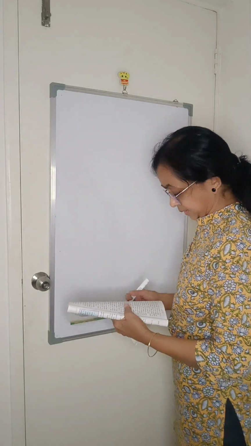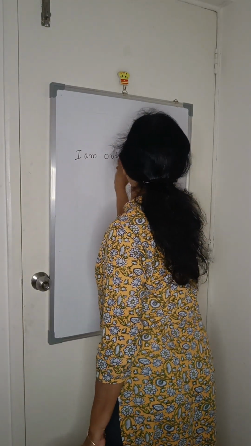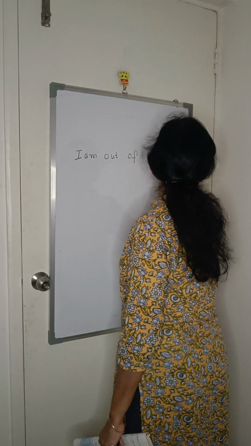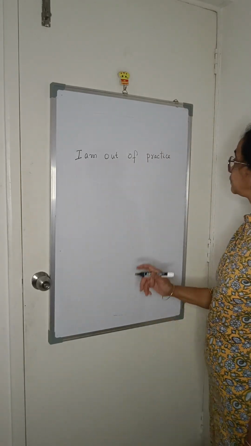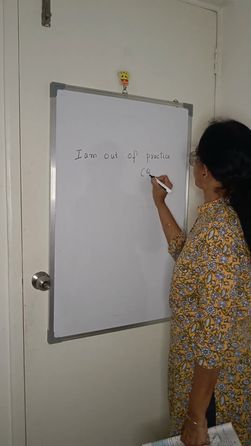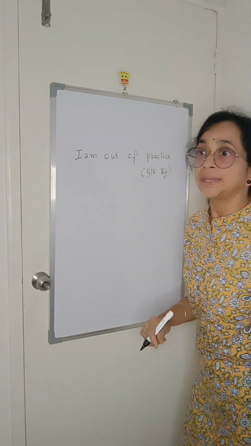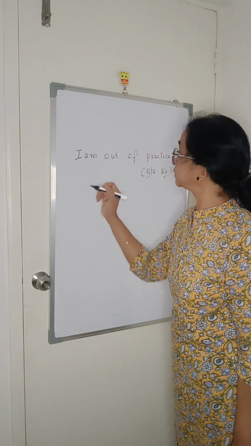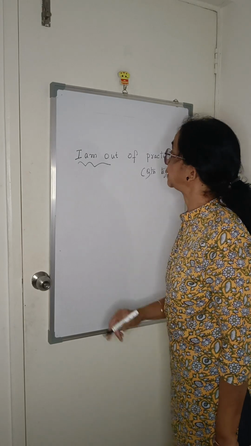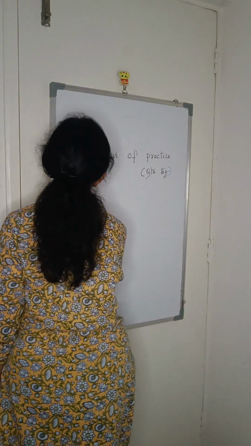Next, I'm out of practice. See, question tag. I already took a class on question tags, so go through that. This time I am telling you, I am out of practice. This is the peculiarity of the question tag. What is the question tag for this?